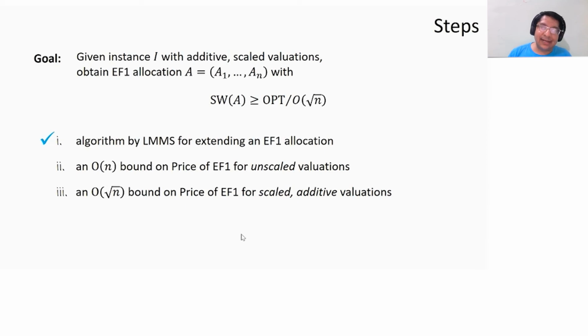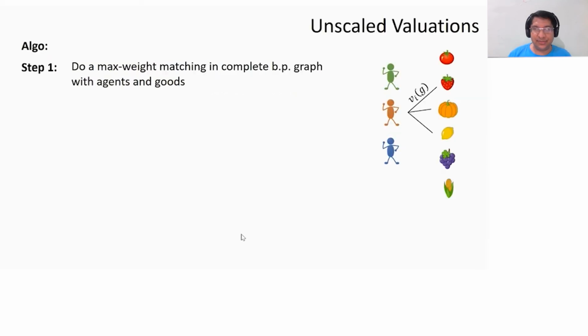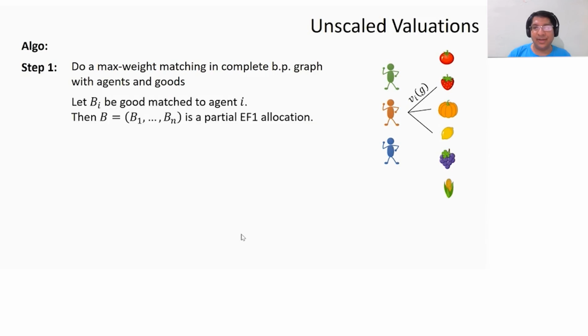The second ingredient, as I said, is going to be the case of unscaled valuations. So here's an algorithm which gives an order of n price of fairness for unscaled valuations, again additive. It's in 2 steps. In step 1, I'm just going to do a max weight matching. I'm going to consider this bipartite graph, agents on one side, goods on the other, and an edge between agent i and good g has weight the valuation that agent i has for good g, v sub i of g. This is a complete weighted bipartite graph. Step 1, I just do a max weight matching. Every agent now gets assigned a good.